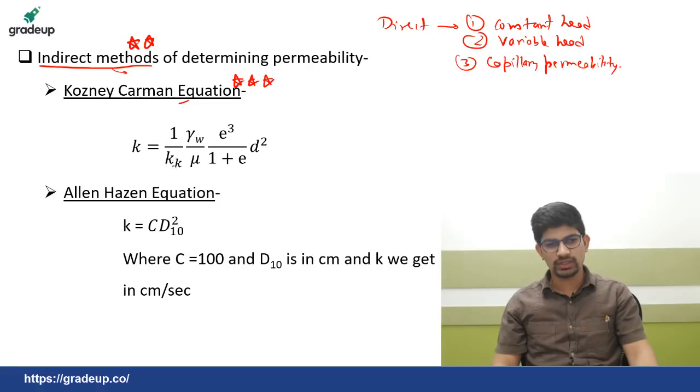K is equal to 1 upon Kk, this is a constant of proportionality, into gamma W upon mu into e cubed upon 1 plus e into D squared.